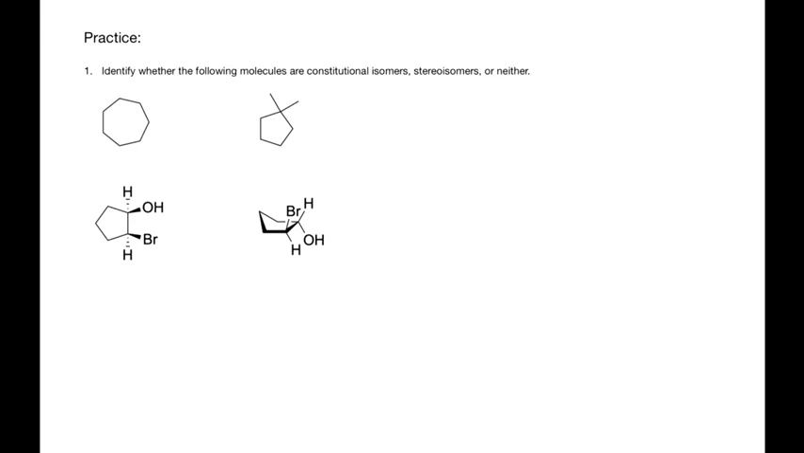The first pair of molecules are two cycloalkanes, cycloheptane and 1,1-dimethylcyclopentane. These molecules have the same molecular formula, C7H14, making them isomers. Cycloheptane is a 7-membered ring, whereas 1,1-dimethylcyclopentane is a substituted 5-membered ring. Therefore, these two molecules are constitutional isomers as they have different atom-to-atom connectivity.